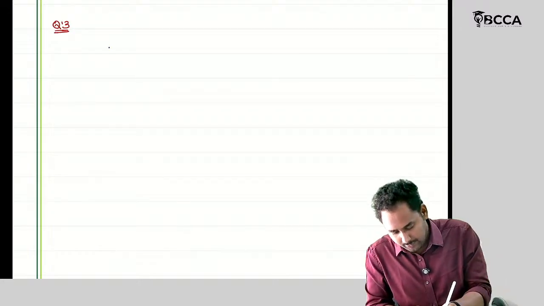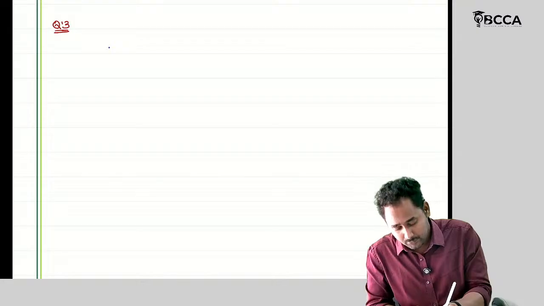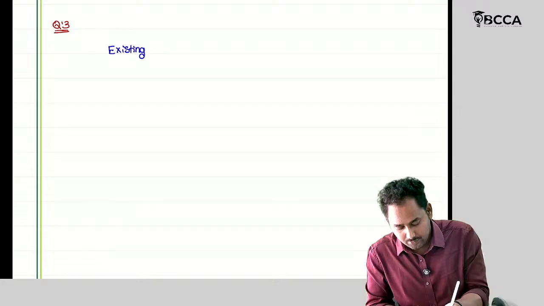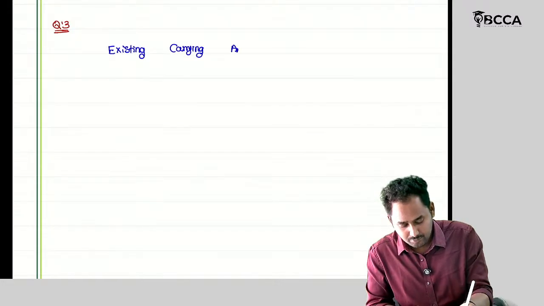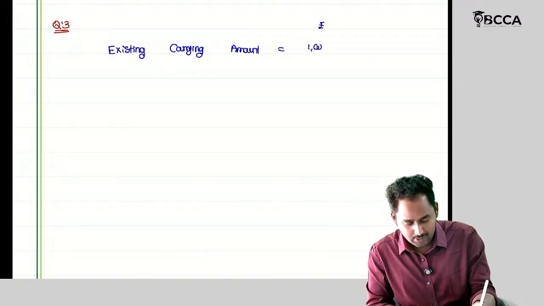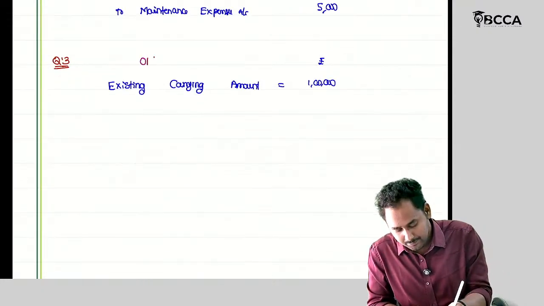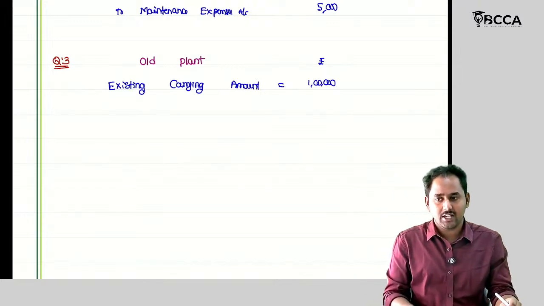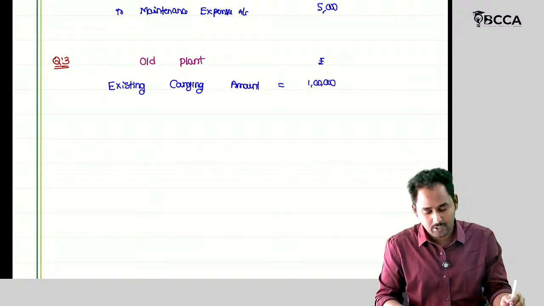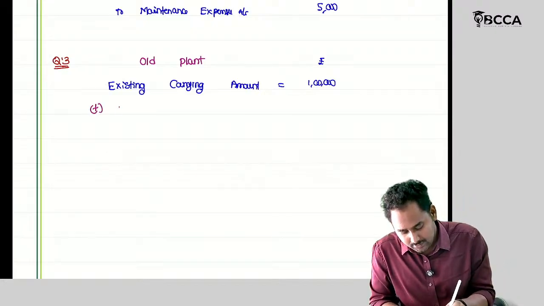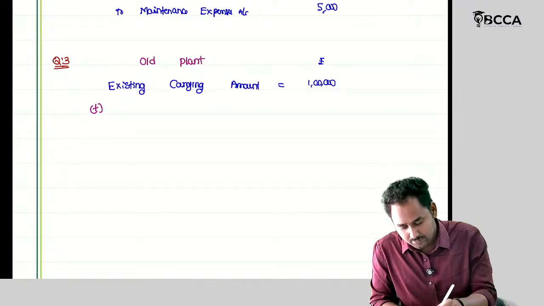So what is the old plant original carrying amount? Existing carrying amount is rupees 1 lakh. I am talking about the old plant. I wanted to calculate the carrying amount of the old plant: existing carrying amount plus net dismantling cost.